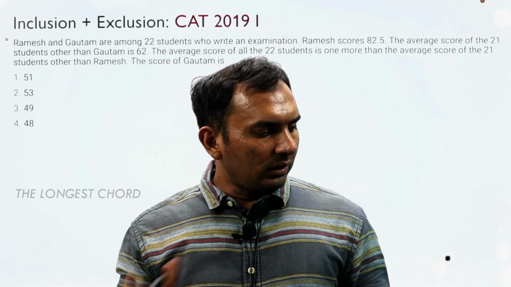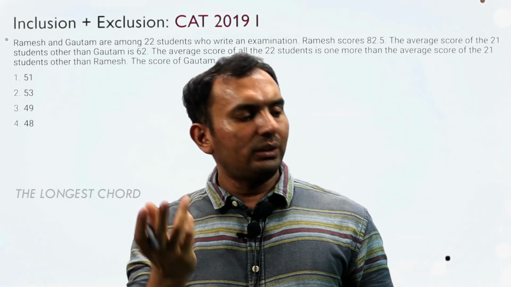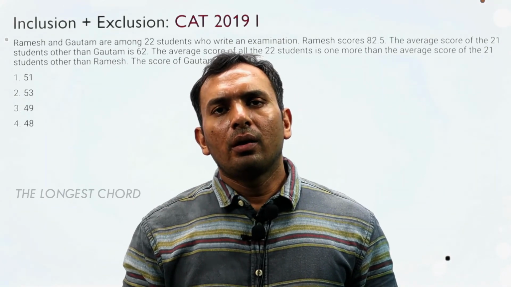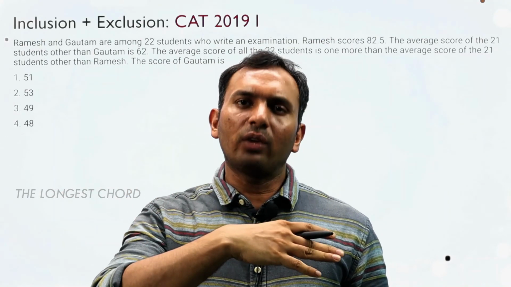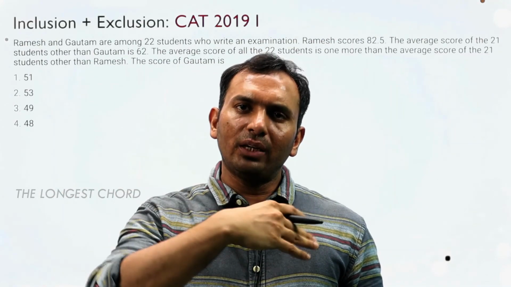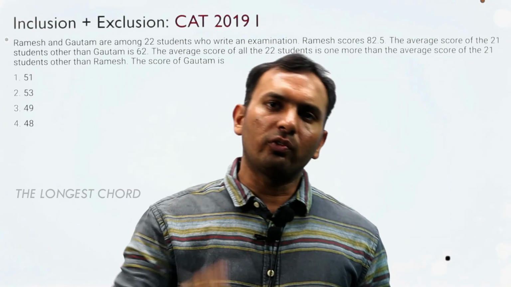Now overall is 61.5. The average score of 21 students other than Gautam is 62, and overall it is 61.5, meaning Gautam coming in is bringing it down from 62 to 61.5.